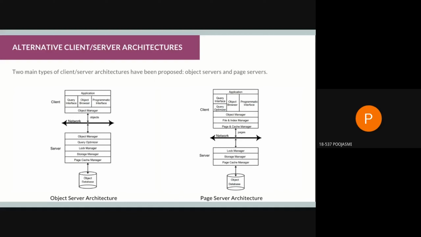And in the server, in the object server, we have the object manager, query optimizer, lock manager, store manager, and page cache manager. We have these things in the server. Whereas in the page server architecture, we have lock manager, storage manager, and page cache manager in the server.